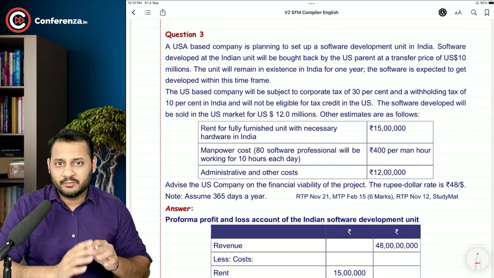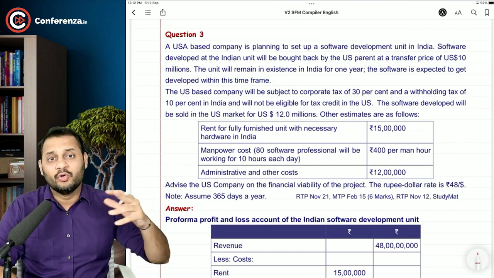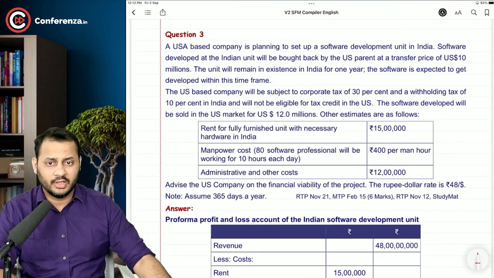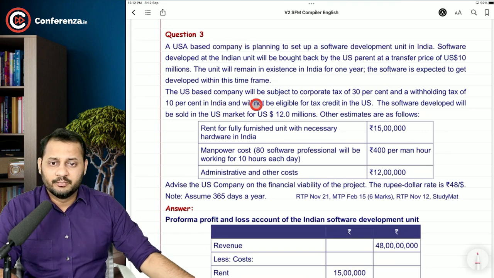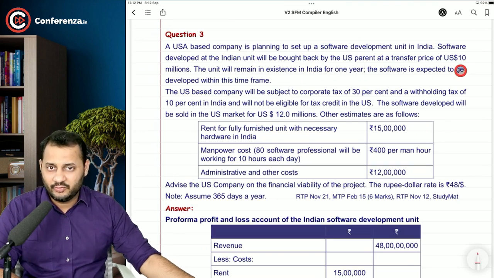Once the software is developed, this entire unit will be closed, all the employees will be fired, they will be asked to go home, and this entire software will be sold back to the US company. Okay. Now, the US based company will be subject to corporate tax rate of 30% and withholding tax of 10% in India, and will not be eligible for tax credit in US. So there is no tax credit in US for this. The software developed will be sold in the US market for $12 million. So they will buy it back from India at $10 million, and they will sell it in the US market at $12 million, making $2 million as a profit.